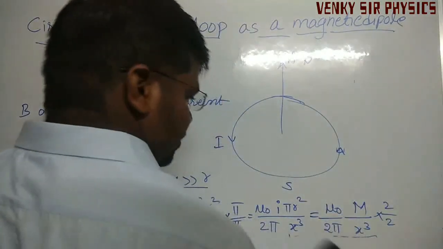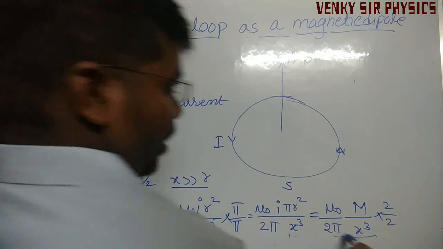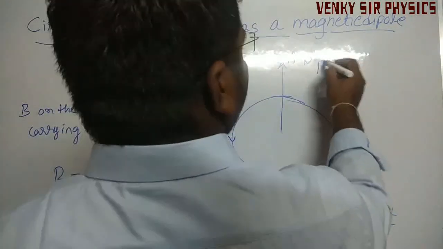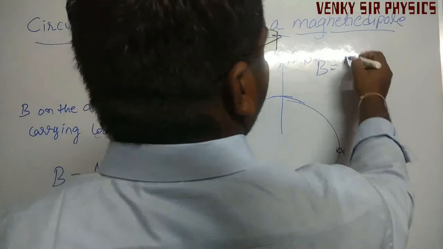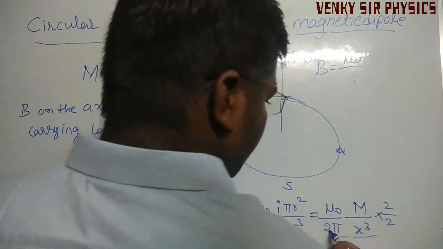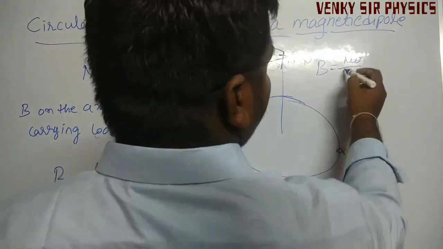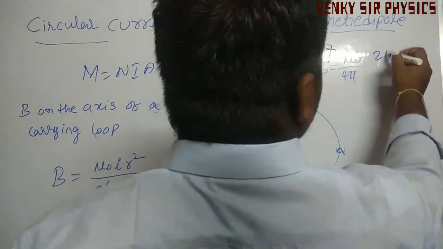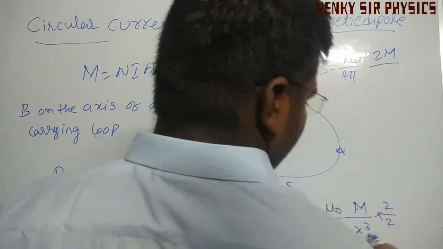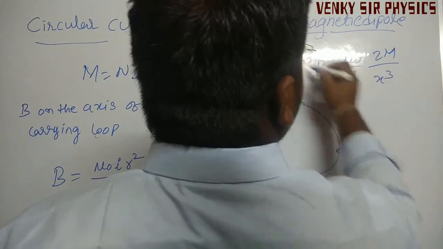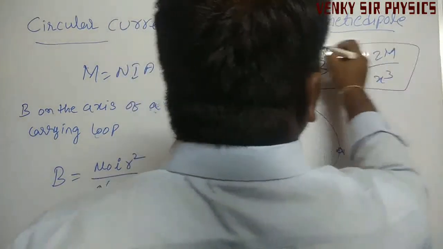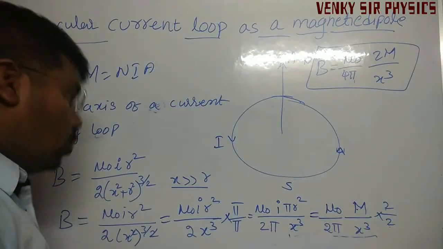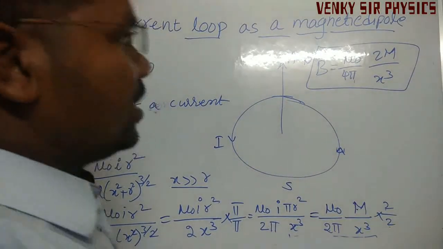After multiplying 2 by 2, we get B is equal to μ₀ by 4π into 2m divided by x³. So this is the current carrying loop as a magnetic dipole.